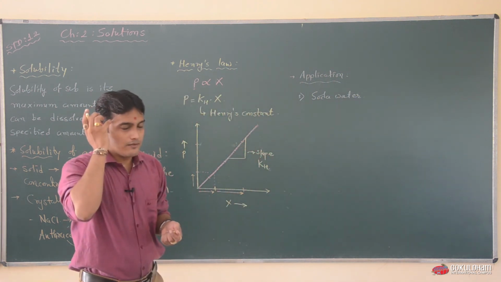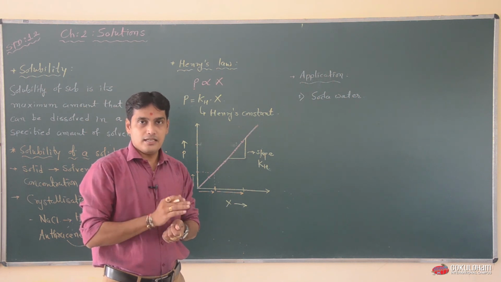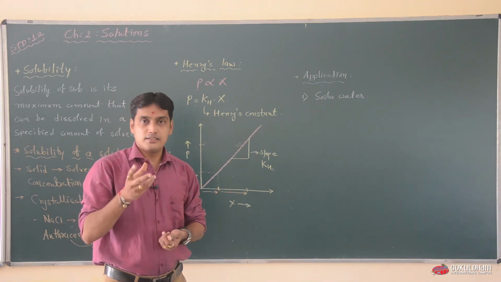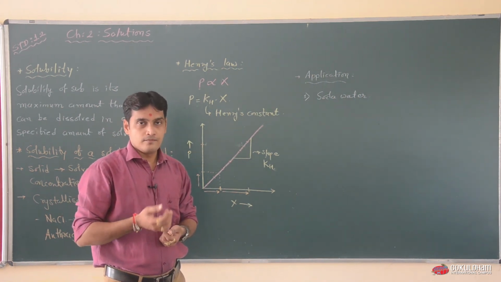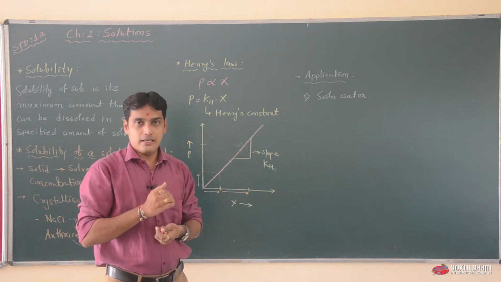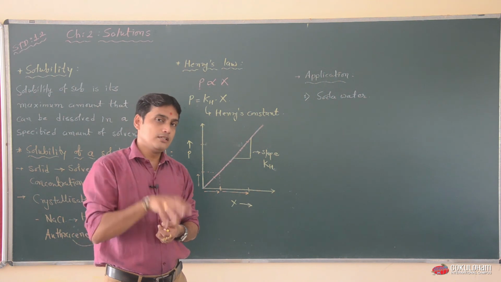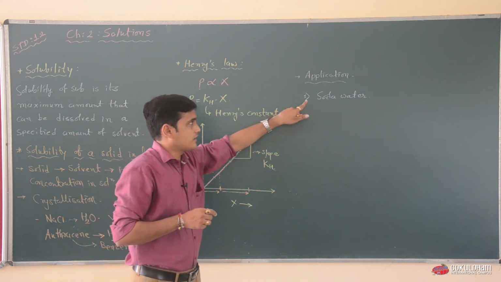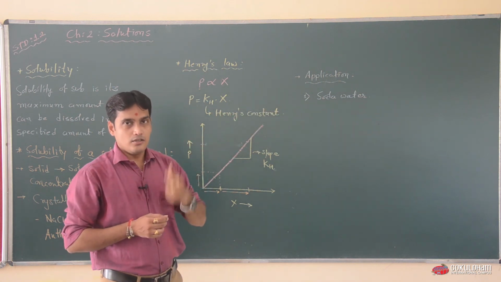In soda water, the gas is pressurized and filled into the sealed bottle. So that pressure is also proportional to the solubility. If the higher pressure is applied over the water, more quantity of CO2 will dissolve into the H2O portion. So this soda water is the best example to understand Henry's law.